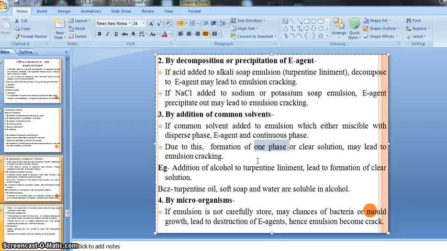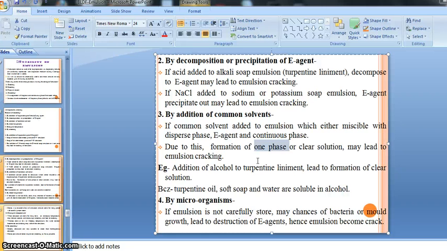And if we add a common solvent into the emulsion or biphasic preparation, then due to the dissolution or miscibility of our disperse phase or emulsifying agent or continuous phase, there is a formation of one phase, right? If our preparation becomes one phase, at that time we will not call it an emulsion or biphasic preparation, right?